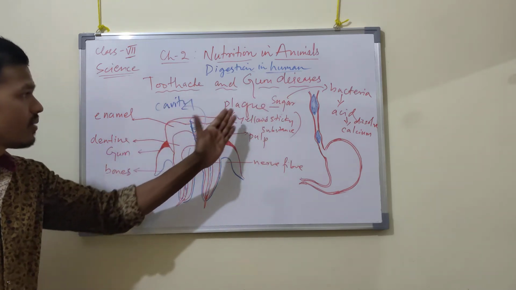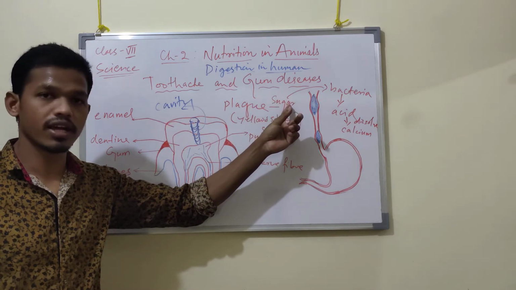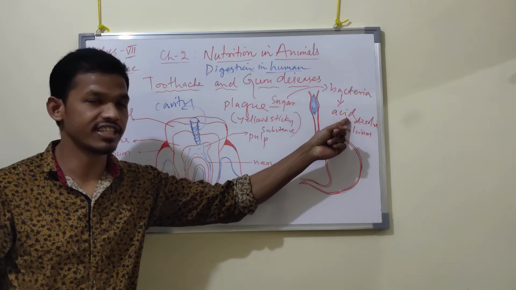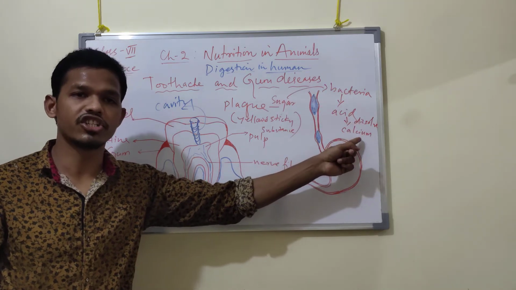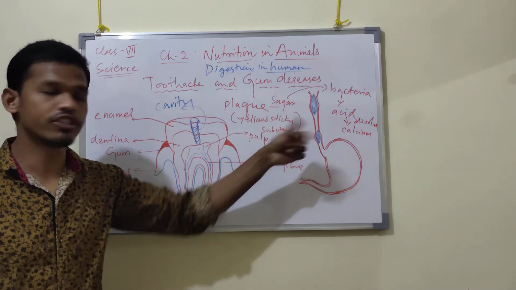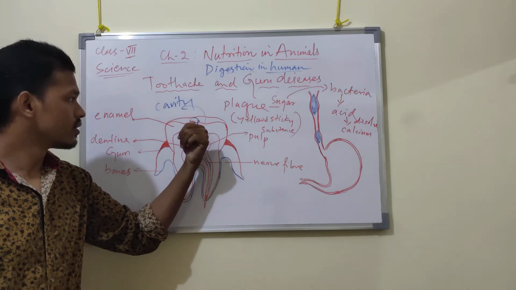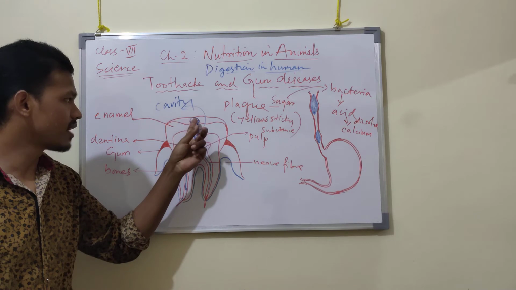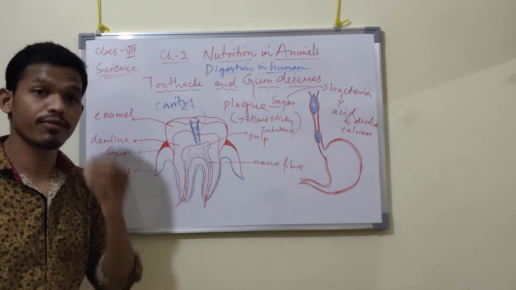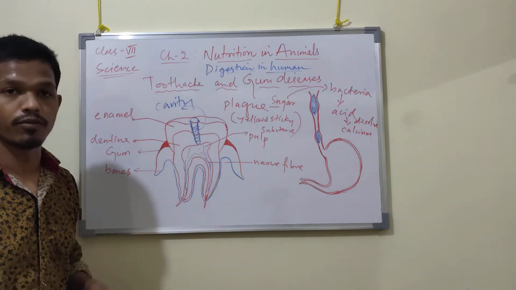Got it now? This is the yellowish sticky plaque, which contains sugar, and in the sugar bacteria will live, and these bacteria release acid, and this acid dissolves the calcium present in the teeth. Due to this dissolving of calcium, a hole appears on the tooth. This hole is known as a cavity. After some time it will reach the nerve ending, that is the pulp. After reaching the pulp, you will get severe pain in your teeth. So this cavity is formed.